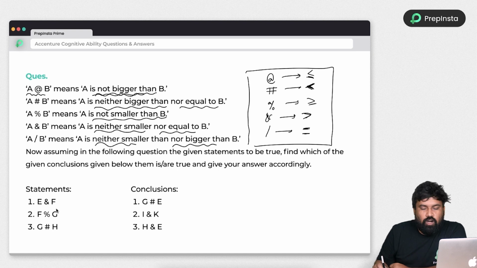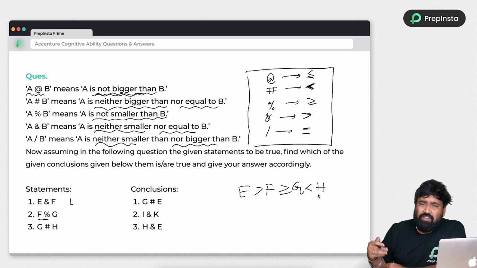And next, immediately what you have to do is just replace the symbols. I am writing here E and F means greater than. F percentage G means greater than or equal to. G hash H means less than. So this is how we have recreated.